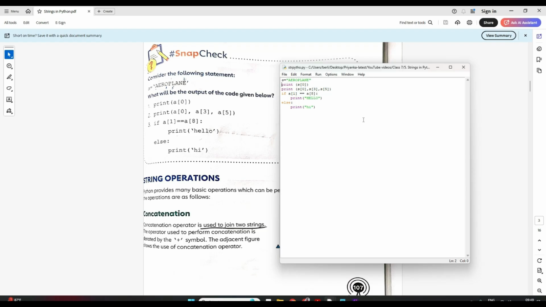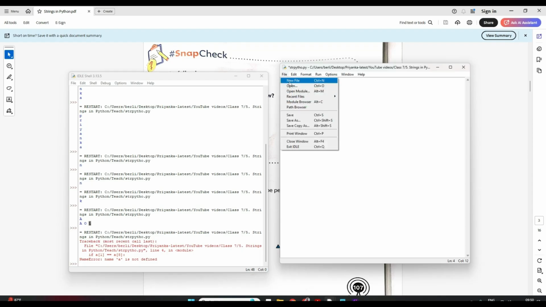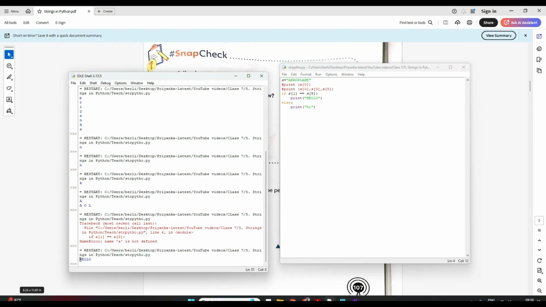Now let's save it and run it. Let's comment out the first two print statements. Now let us save it, then run it and see. Did I make any mistake? Let me just see. Yeah, it's a very silly mistake I made. I took A, but we have a variable name S. That's why this error. So it should be S, shouldn't be A. Now let me save and run. Oh okay, see, it printed hello.